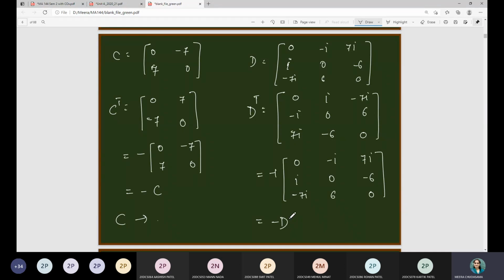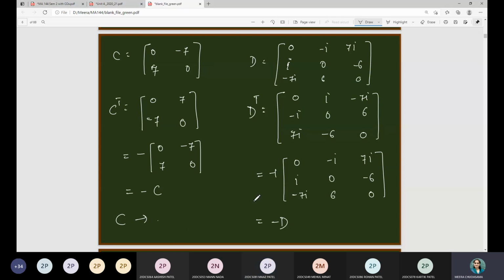So after observing skew symmetric matrices, have you observed any characteristic regarding skew symmetric matrices? Sorry, ma'am, can you repeat?